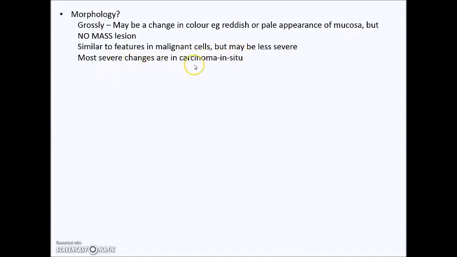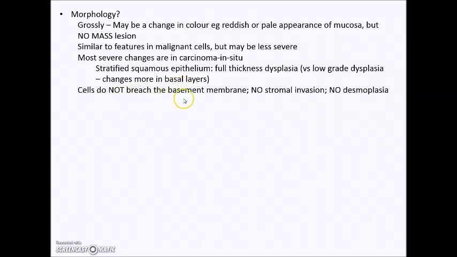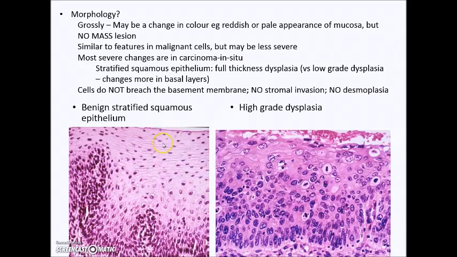The most severe changes are seen in carcinoma in situ. So, for example, in a stratified squamous epithelium, we see full thickness dysplasia starting from the lowest part, which is closest to the basement membrane, the basal layers, going all the way up to the more superficial layers. Then we call it carcinoma in situ or high-grade dysplasia. Whereas in low-grade dysplasia, generally the changes are seen more readily in the basal layers. The cells do not breach the basement membrane, they do not invade the underlying stroma, and consequently there is no evidence of desmoplasia.